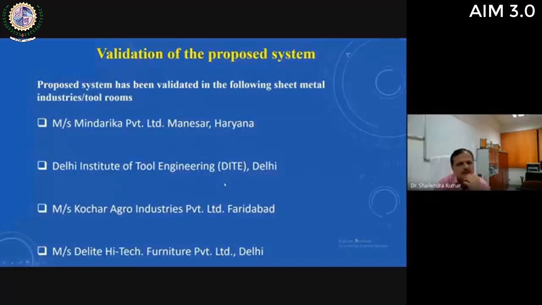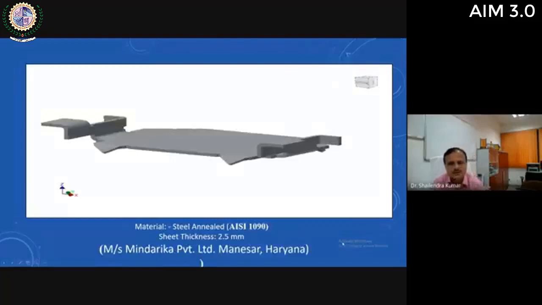Then Delhi Institute of Tool Engineering, its earlier name was Tool Room Training Center, Wazirpur. And then Kochar Agro Industries Private Limited, Faridabad, and then Delight High Tech Furniture Private Limited, Delhi. So we have tested the system in these four sheet metal industries. So this is one component